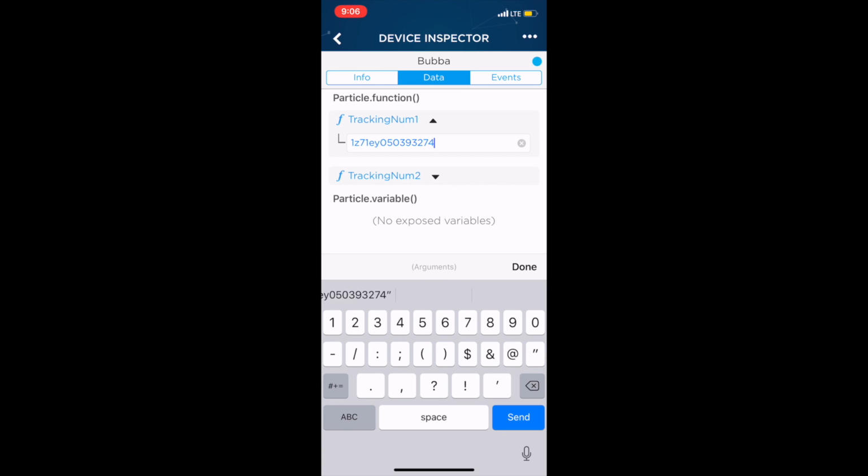The user can input their tracking number via a user-friendly application and send it to the device.